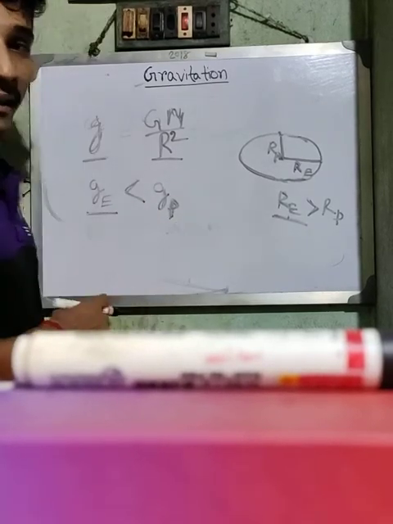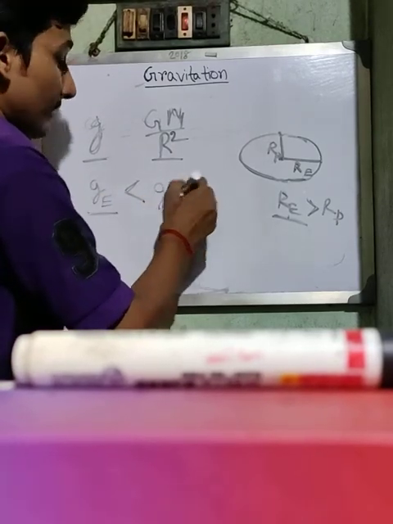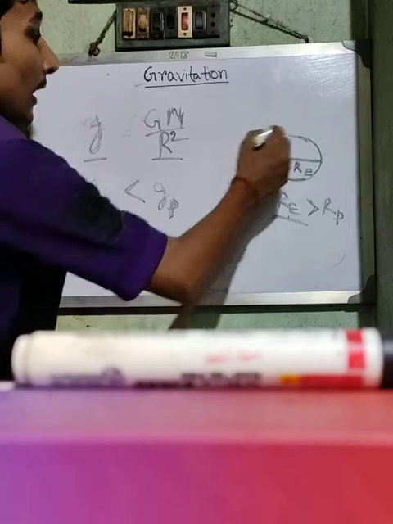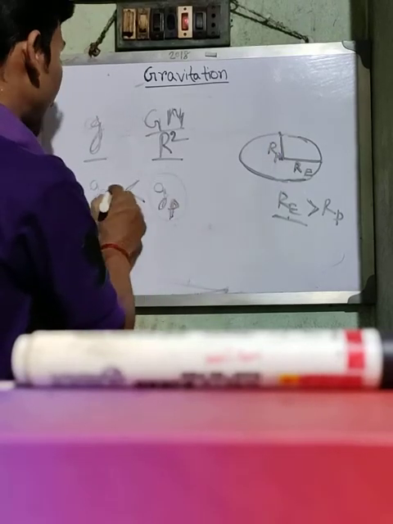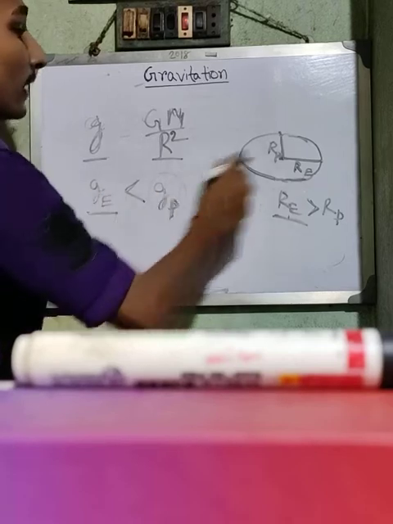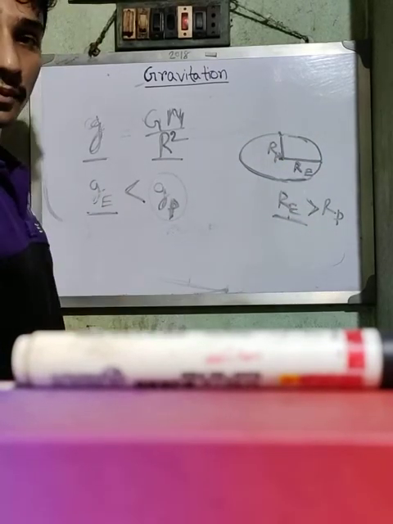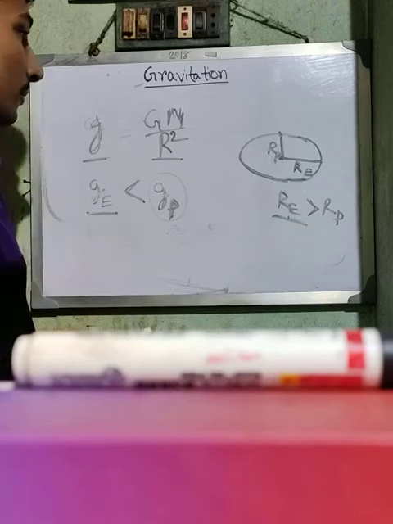For that reason, the weight or force on any object by the earth in the polar region is greater than the force of gravitation or weight of any object at the equator. Clear? This is the cause.